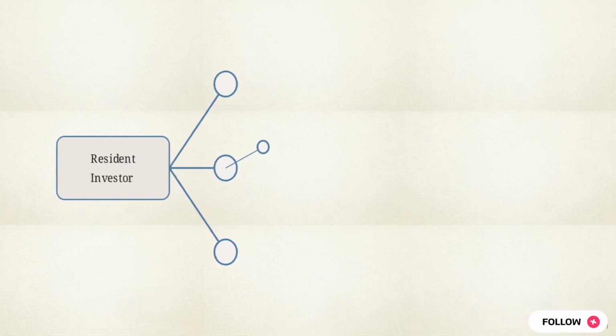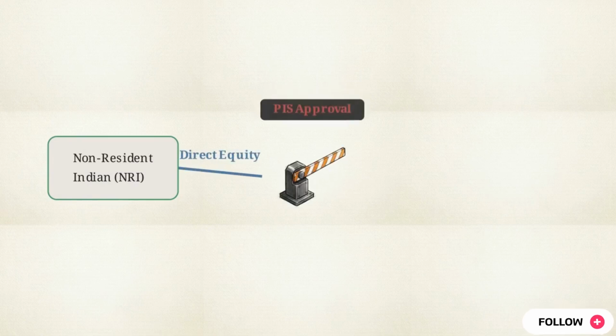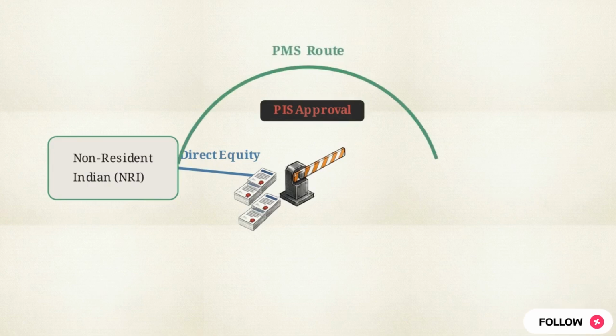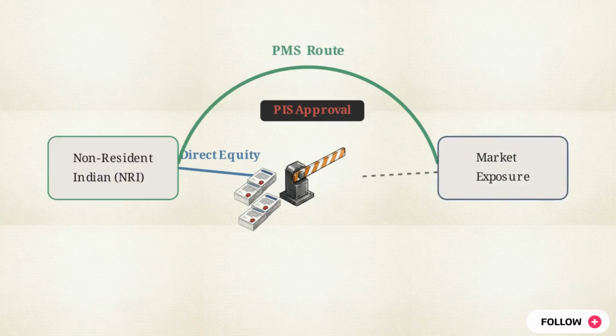Now, rotate the logic tree 180 degrees. The matrix must adapt to address the unique regulatory hurdles faced by non-resident Indians. Traditionally, an NRI trading Indian equities directly must use the RBI's Portfolio Investment Scheme, or PIS. It is a slow, complex administrative process. But for NRI investments routed through a PMS, PIS approval is not required. The structure allows the investor to gain market exposure while bypassing that specific regulatory bottleneck.